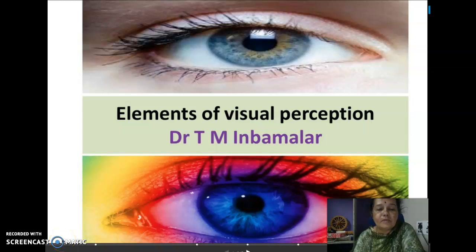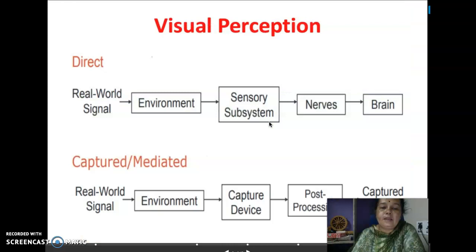In previous class, we have discussed fundamental steps in digital image processing, and also next to that we have discussed components that are required in digital image processing system. Next to those two, we do have in our syllabus elements of visual perception, and this we are going to see. Visual perception means how humans see, how human visualization happens.